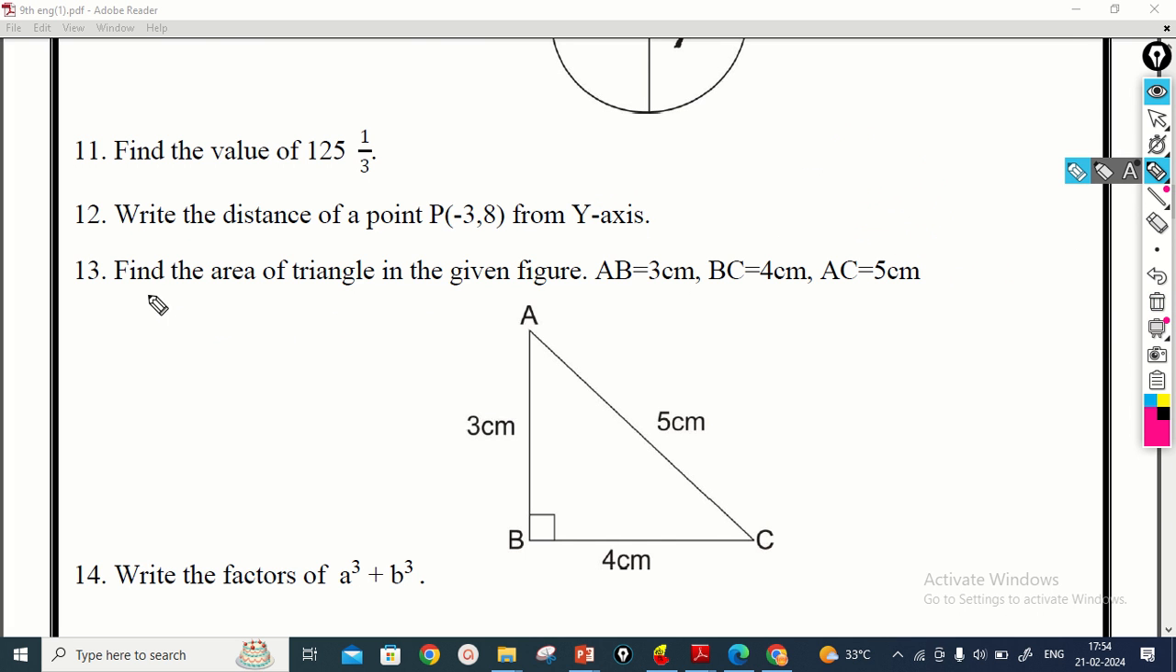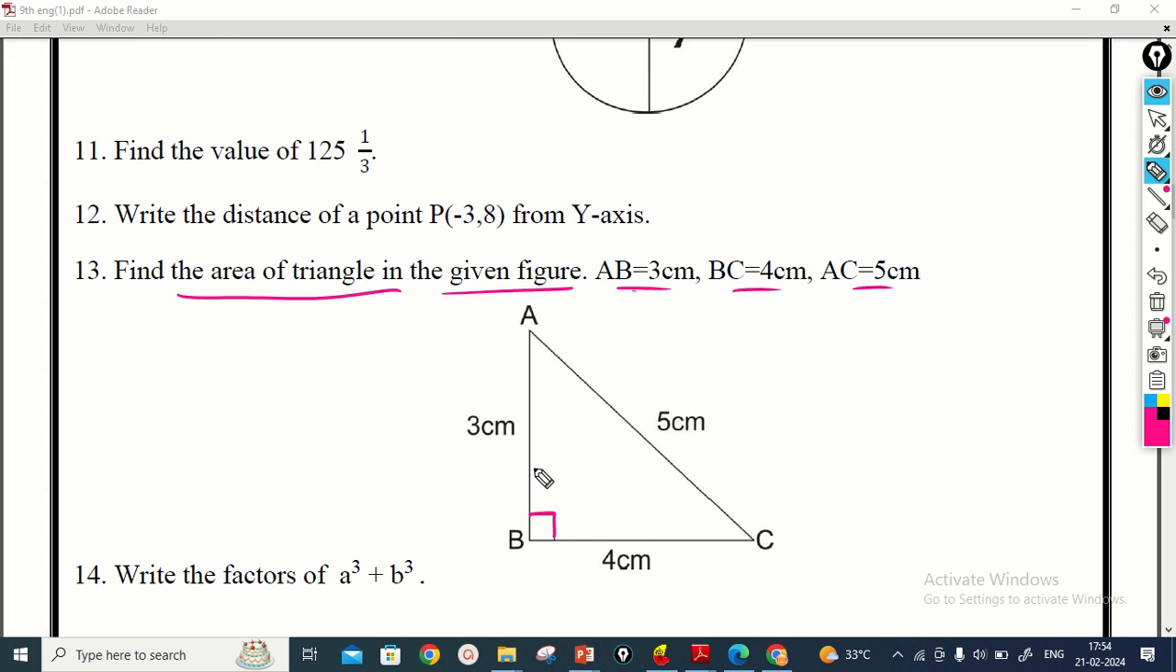So then we find the area of the triangle in the given figure. AB, BC and AC are given. Here this is a right angle triangle. Here they have given all the sides, but you don't use Heron's formula. Now it is not to use Heron's formula.